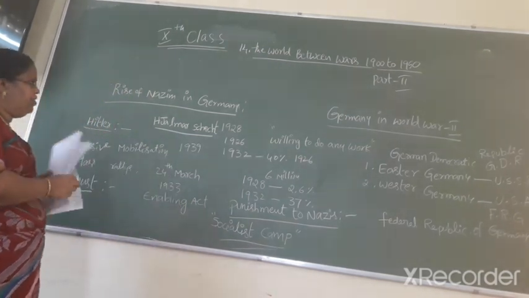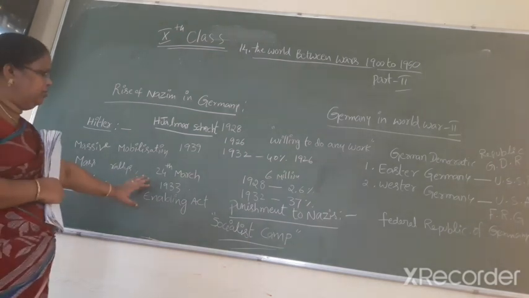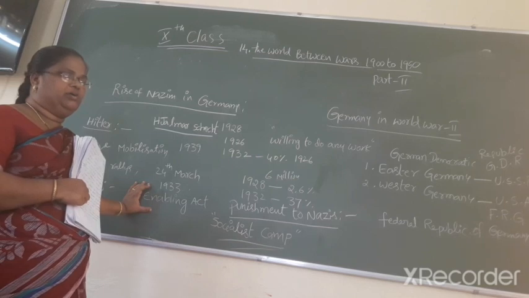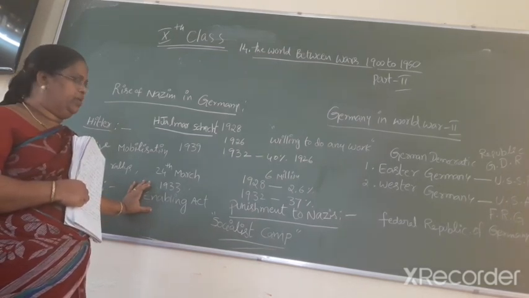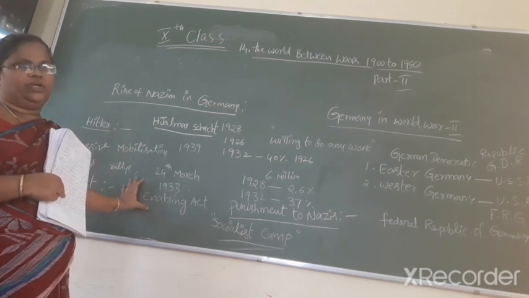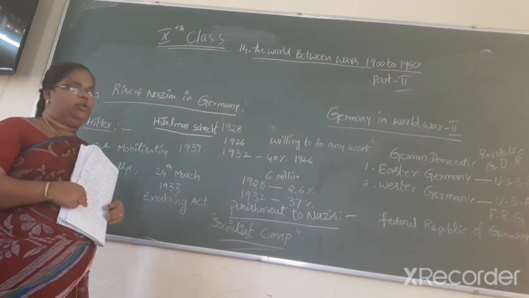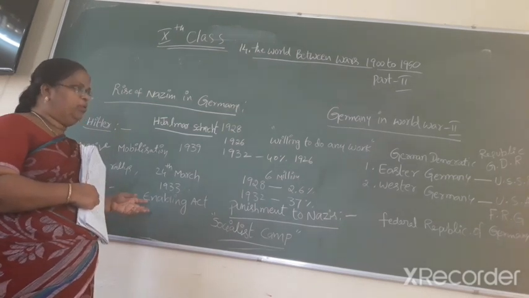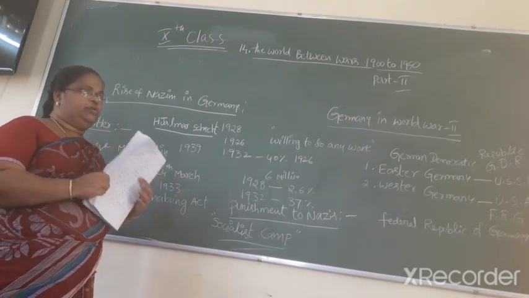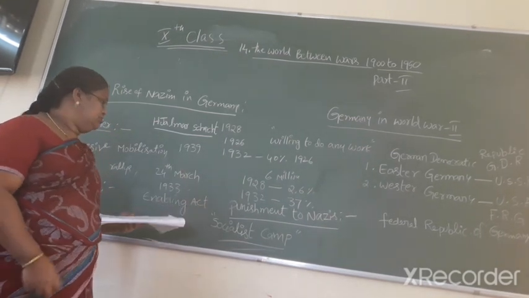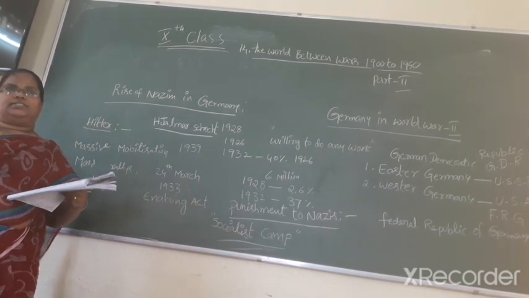Next, on 24th March 1933, the Enabling Act was passed for Hitler. In this act, a dictatorship was established, all powers were given to Hitler with the silence of parliament, and rule by decree was established. So this act gave Hitler all the powers.